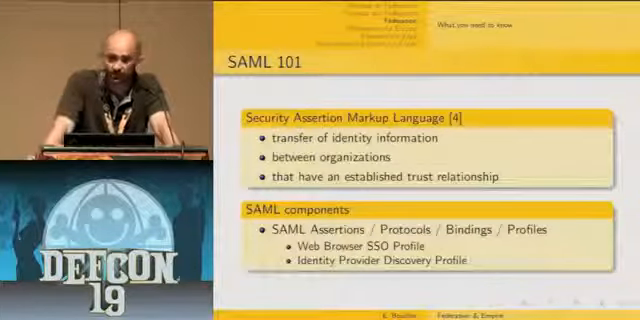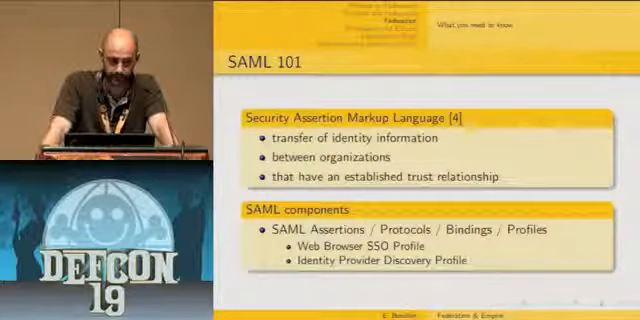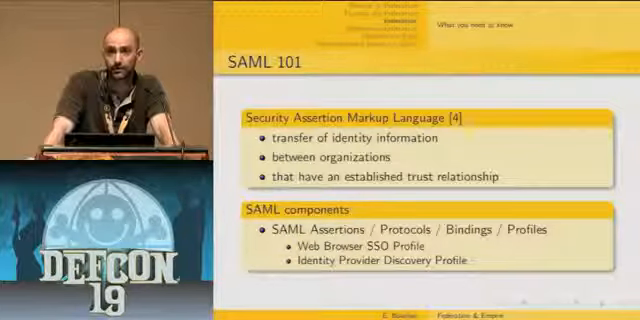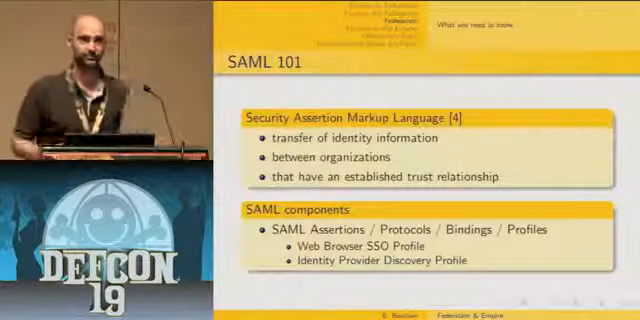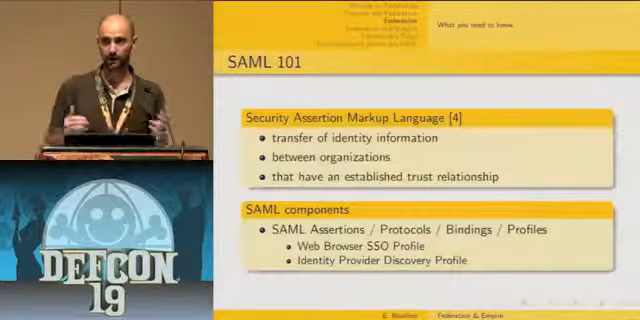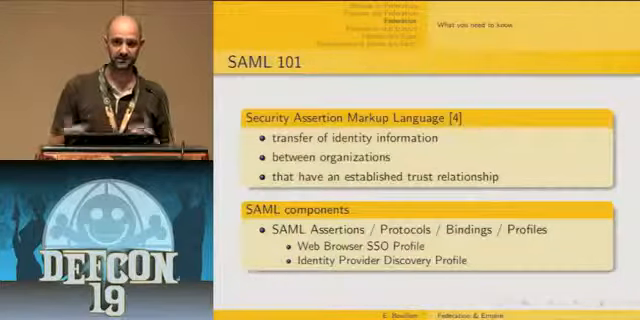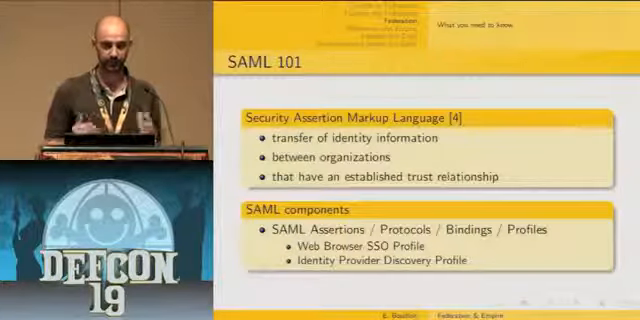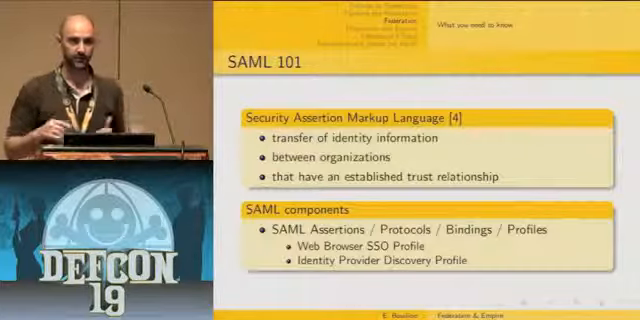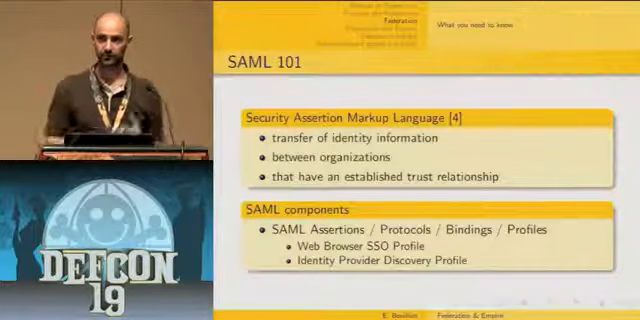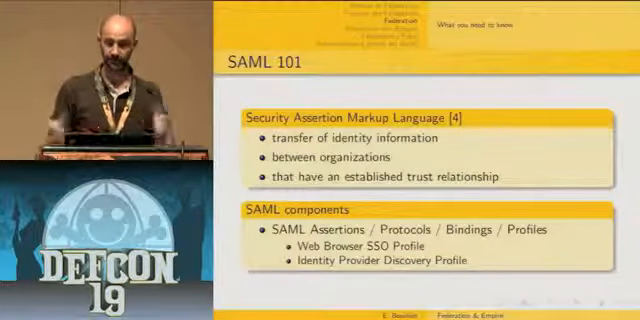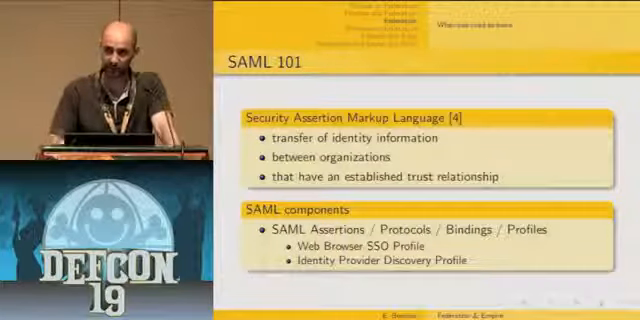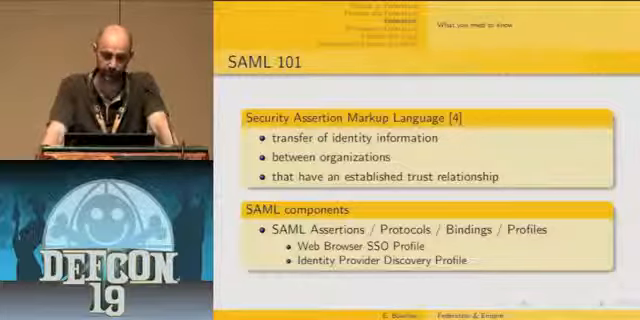SAML stands for Security Assertion Markup Language, and basically it consists of building block components which, once put together, allow a given number of use cases to be supported. These components primarily allow the transfer of identity information like authorization, attributes, and so forth between autonomous organizations that have an established trust relationship. That's the primary goal of SAML.